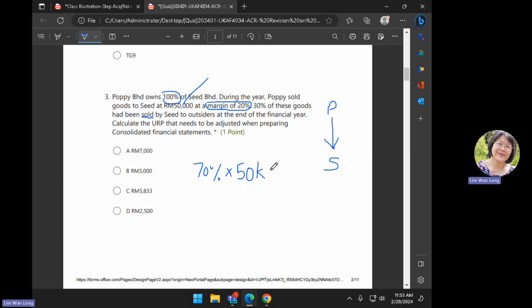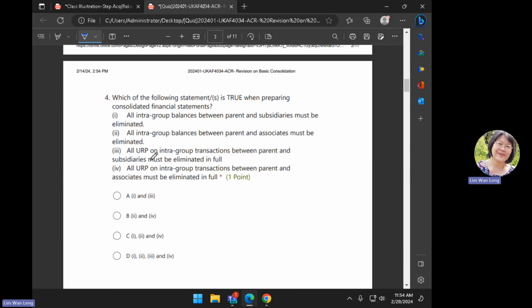50,000. And then margin, 20%, so you just 20%. Okay, so 70% times by 50,000 times by 20%. So you're going to get the answer A. Okay, so you are supposed to offset the profits from URP from whose books? From Poppy's books. Okay, next one.